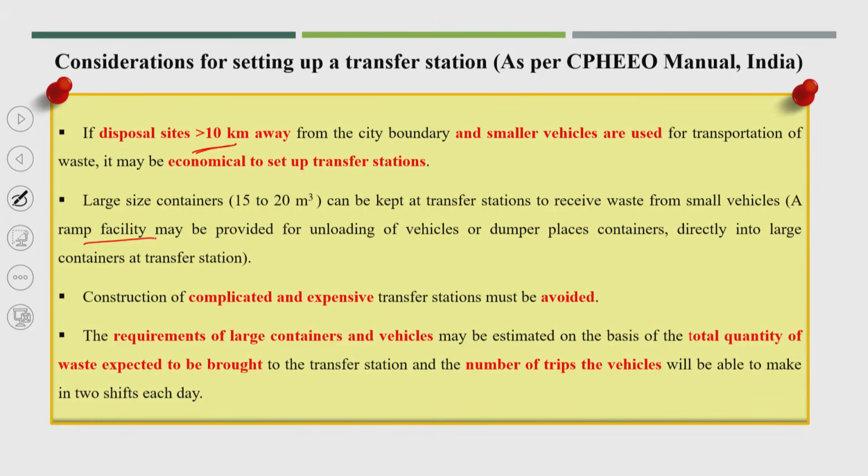Wherever possible, we can plan such a facility. The requirement of large containers or vehicles may be estimated on the basis of the total quantity of waste expected to be brought to the transfer station and the number of trips the vehicle must be able to make in 2 shifts each day.